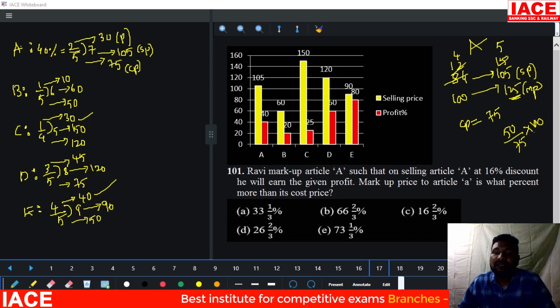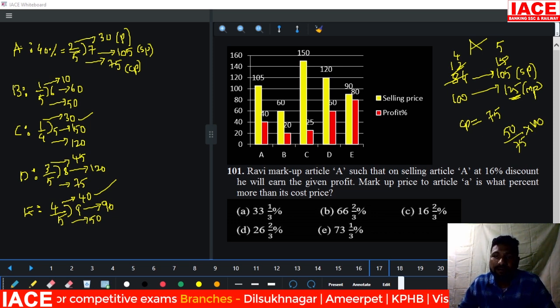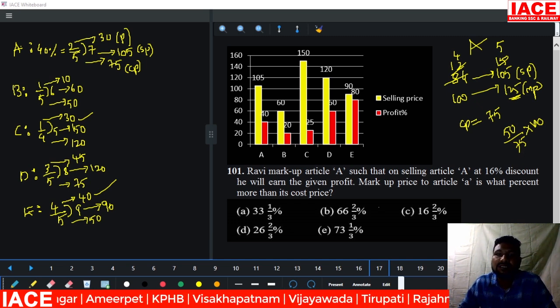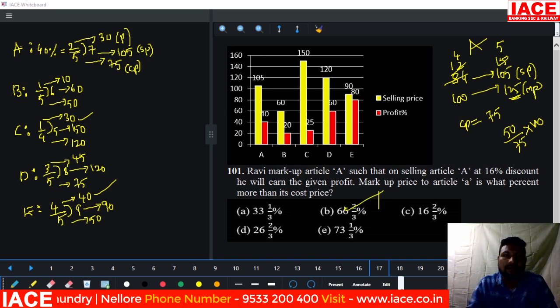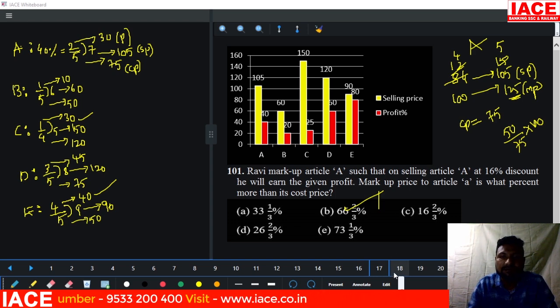Then what percentage increment, what percentage marked up? 50 by 75, both are cancelled with 25. 25 twos are 50, 25 threes are 75, so it is 2 by 3. 2 by 3 is equal to how much percentage? 66 2 by 3 percent. 66 2 by 3 percent means which option is correct? Option D is correct for this question.